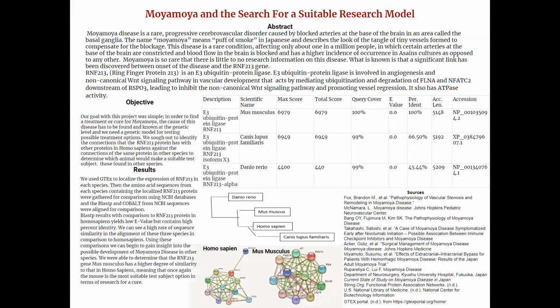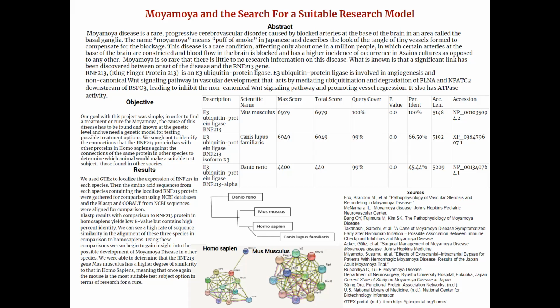For those unfamiliar, moyamoya is a progressive cardiovascular disease that is caused by blocked arteries in the basal ganglia, located at the base of the brain, that causes intracranial artery stenosis, brain hemorrhaging, and strokes. Moyamoya means puff of smoke in Japanese due to the appearance of brain vessels on an MRI for those afflicted, and is most prevalent in those of Eastern Asian descent, although in general this condition affects approximately 1 in every 1 million people worldwide.